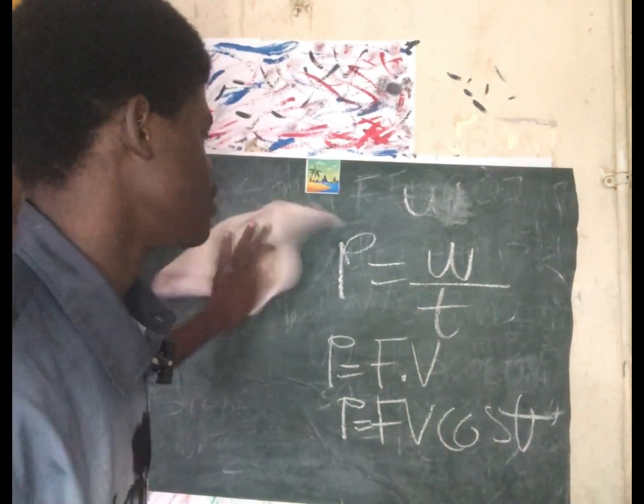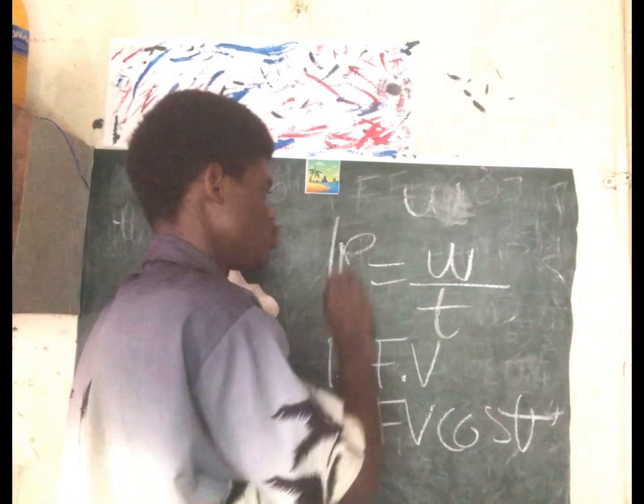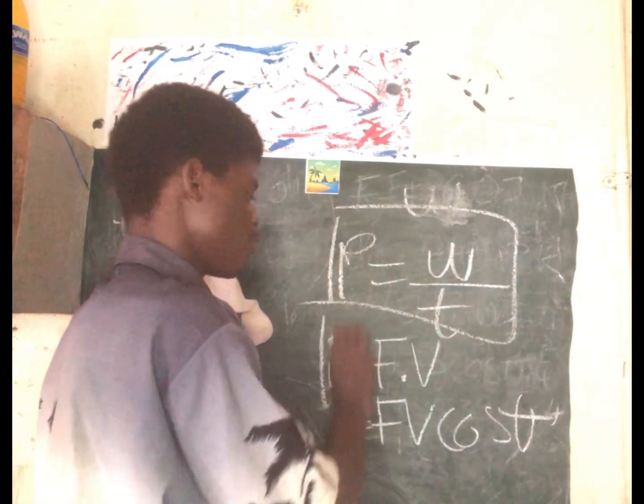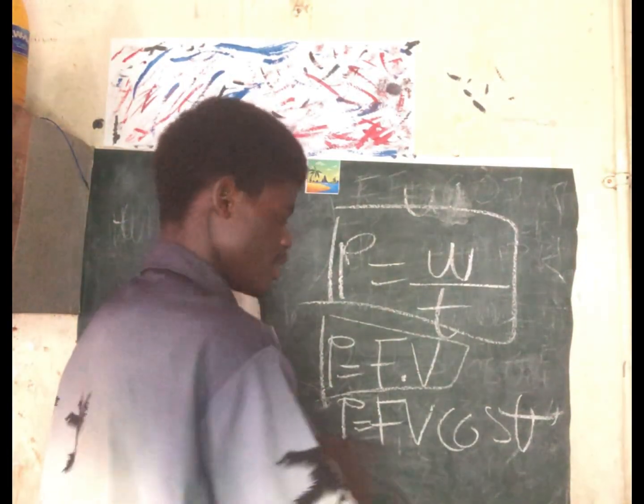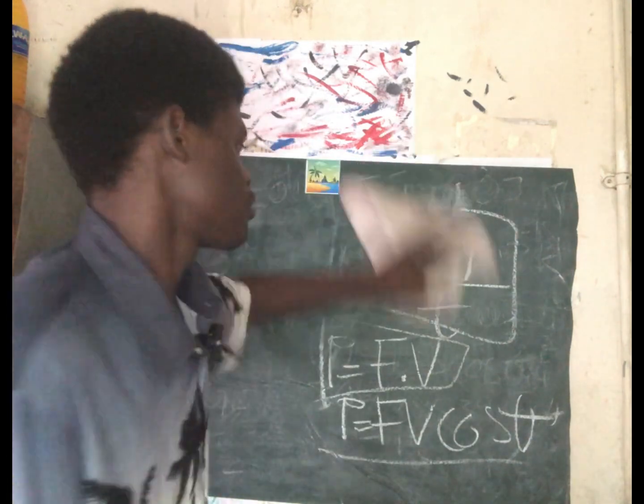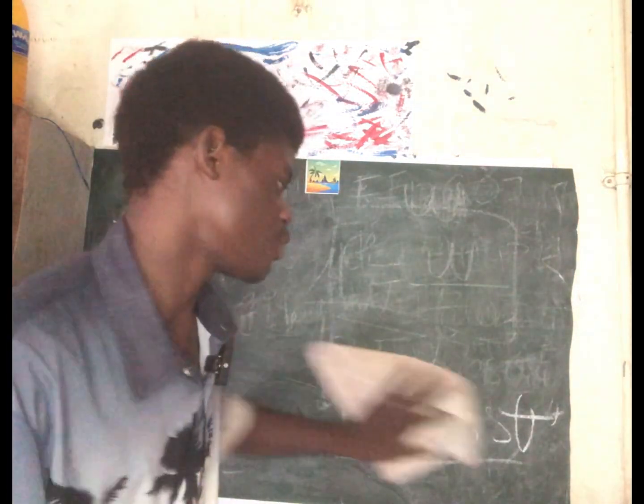Power is work over time. This is what you should know, that power is also work over time. Power is F dot V. Power is FV cos theta. Just write those formulas down.